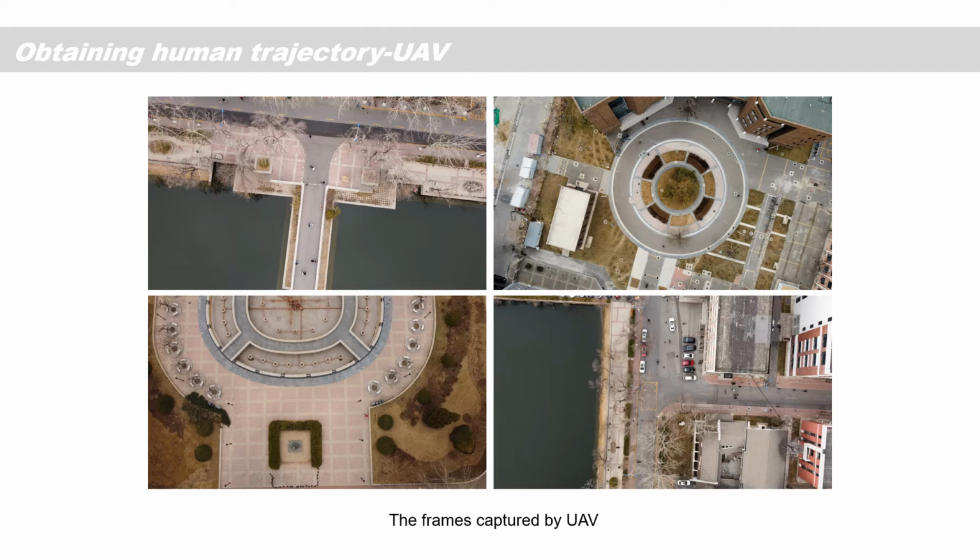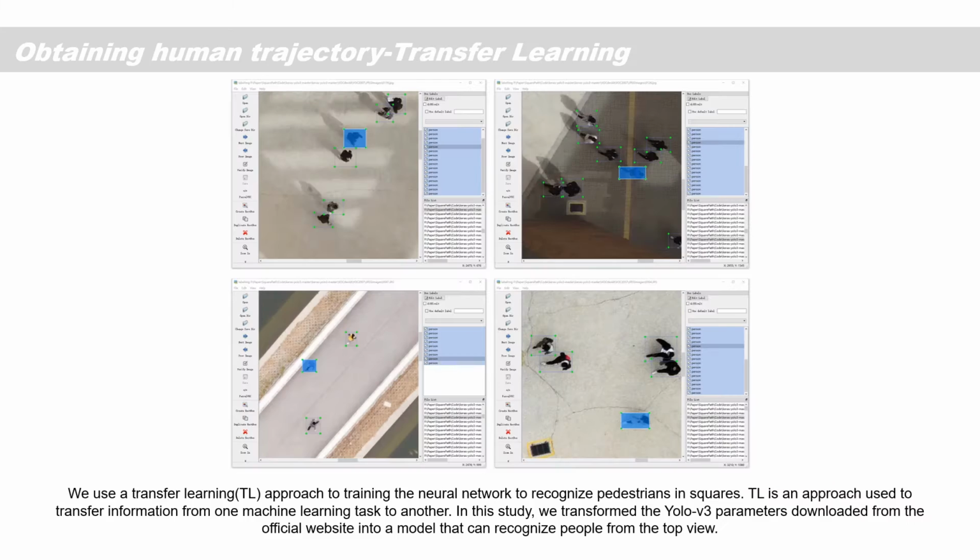The first one is obtaining human trajectory data by using UAV. The second part is transfer learning. We use the transfer learning approach to train the neural network to recognize pedestrians in squares. Transfer learning is an approach used to transfer information from one machine learning task to another. In this study, we transferred the YOLO version 3 parameters downloaded from the official website into a model that can recognize people from the top view.